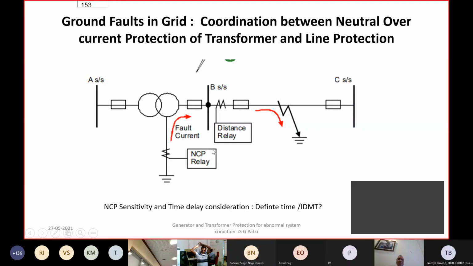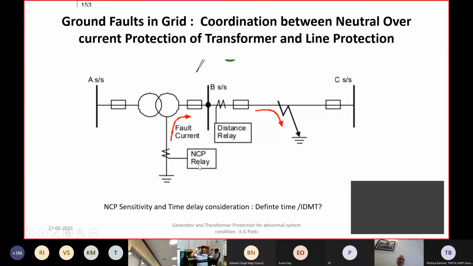So the operating time of this has to be either more than 1 second, or the backup overcurrent relay time delay, whatever is the IDMT time depending on the fault current, this has to be kept higher than that.